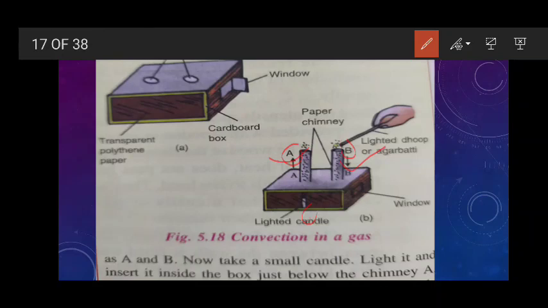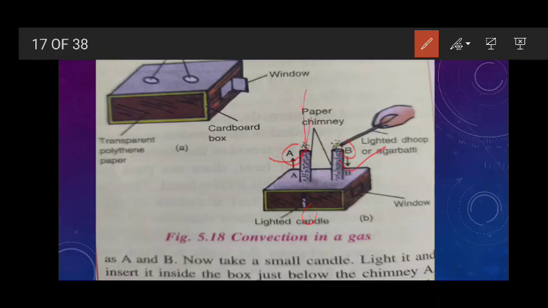So this candle is placed where? Below the chimney A through the window. And now close the window, then hold a lighted dhoop or agarbatti near the mouth of chimney B. So what will you notice? As you keep the lighted dhoop or agarbatti here, you can see the smoke coming from this.